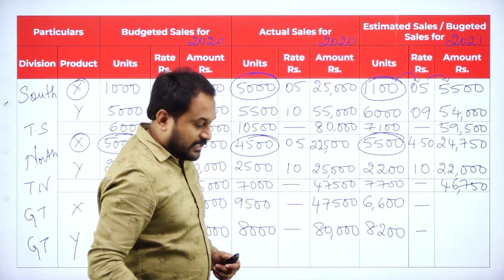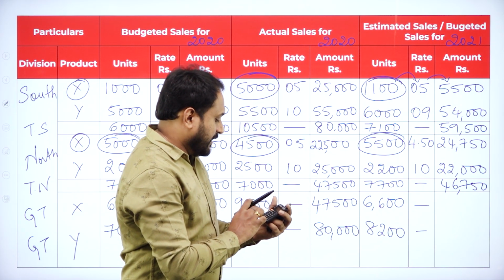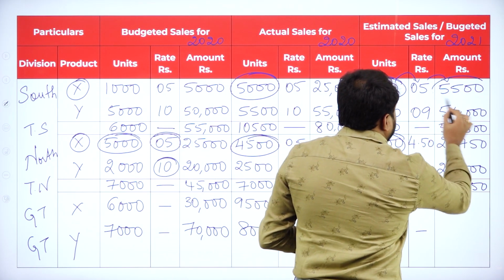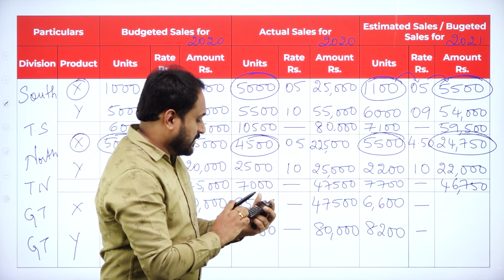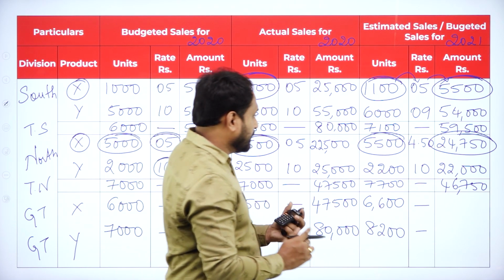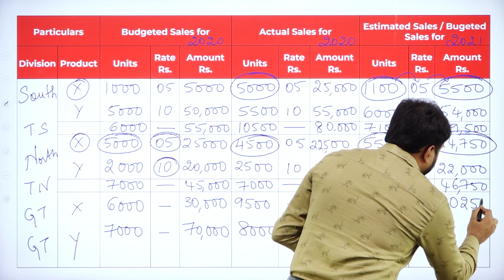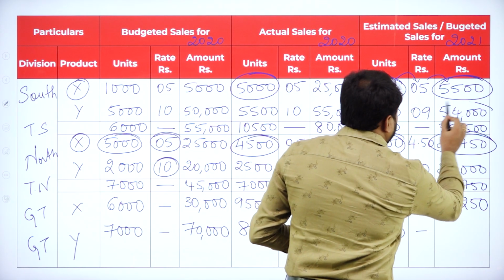Now take your calci. 5,500 plus X and X you are supposed to calculate. That is plus 24,750 is 30,250.